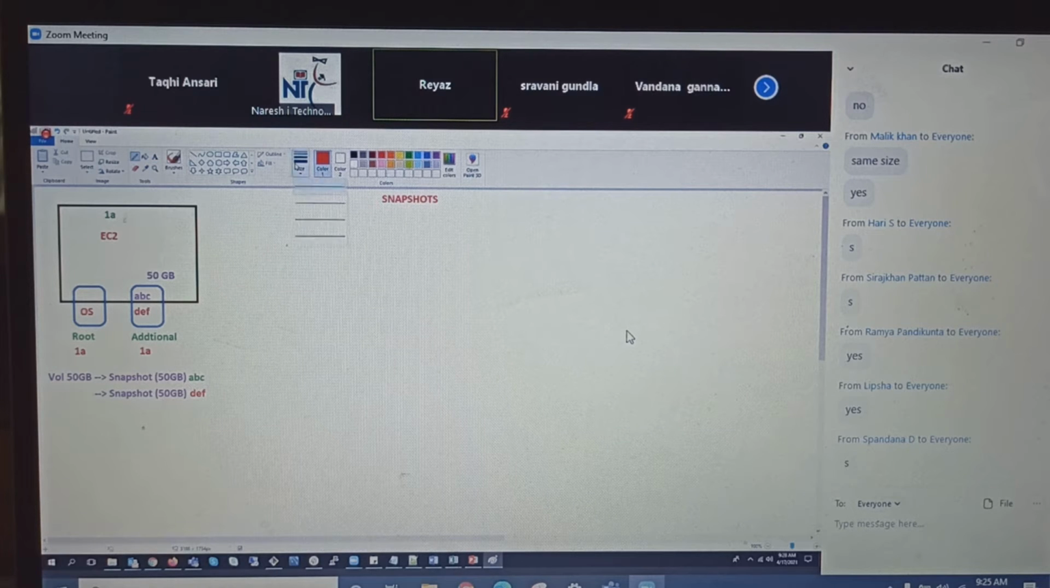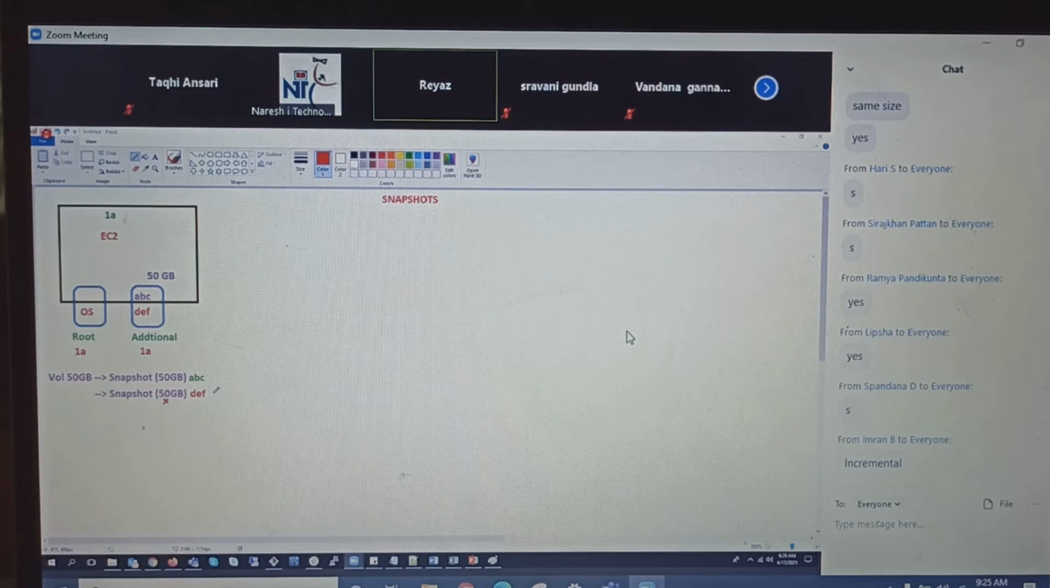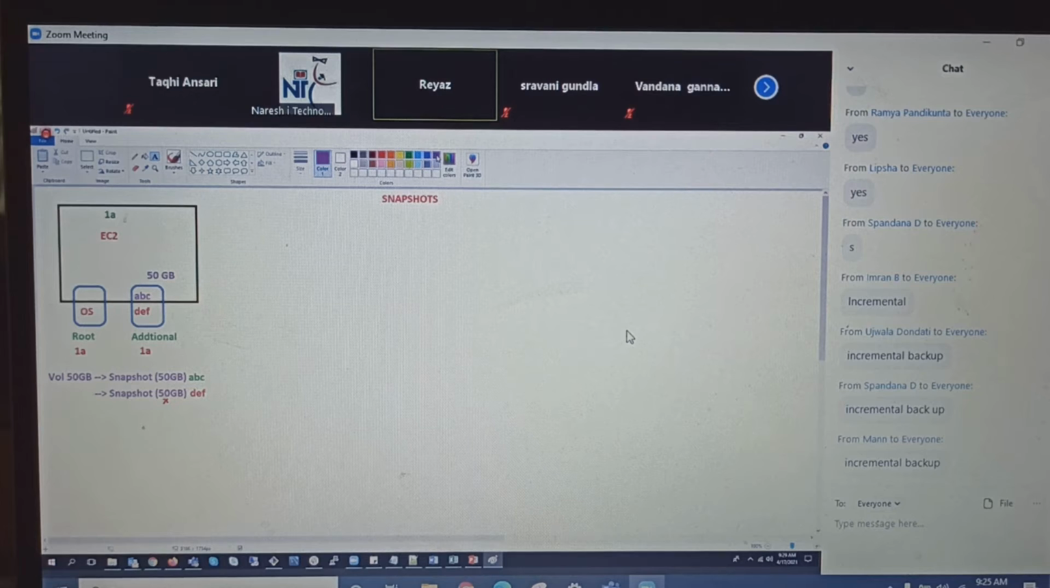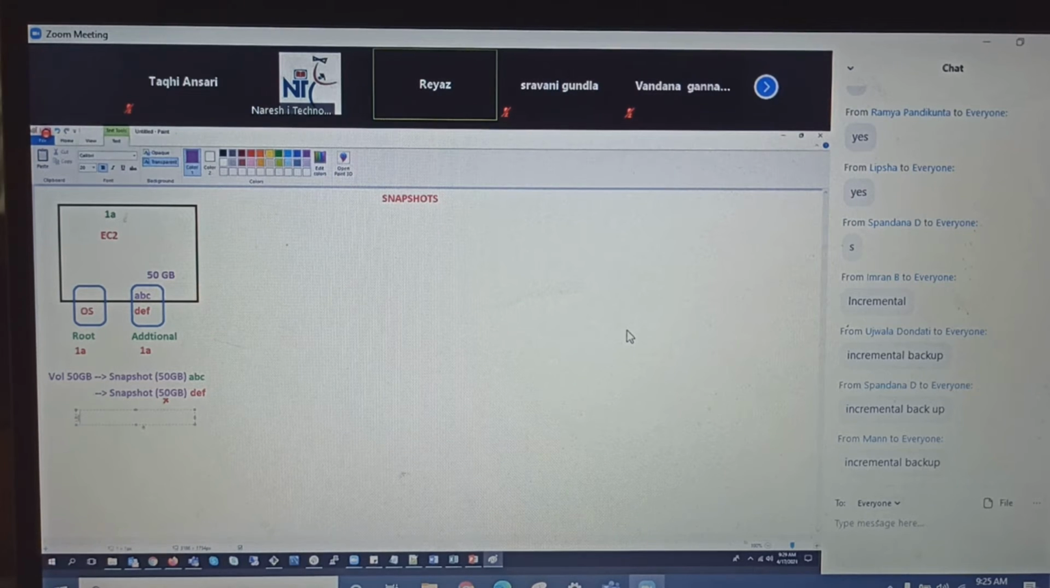So basically here, the first time it will take the 50 GB, next time it will not take 50 GB. So whatever the delta data is there, only those values are recorded, only those values are backed up. That means it is an incremental backup. What is this called? Incremental backup. So whatever data is incremented, only that will be backed up here. Incremental backup.